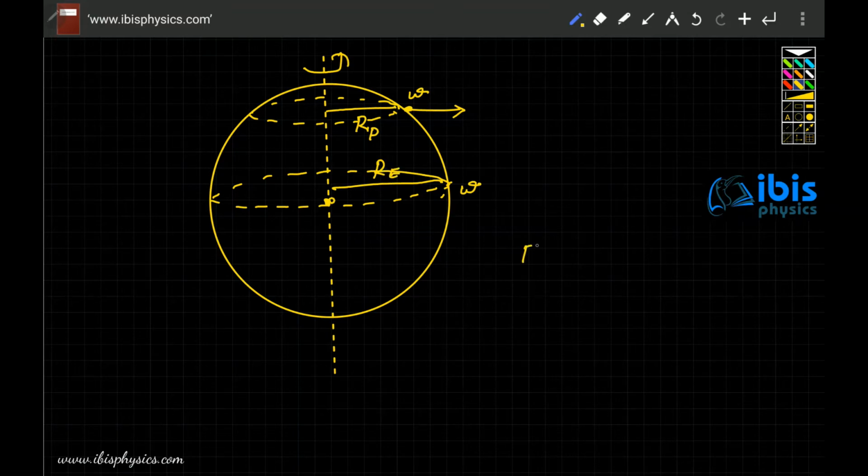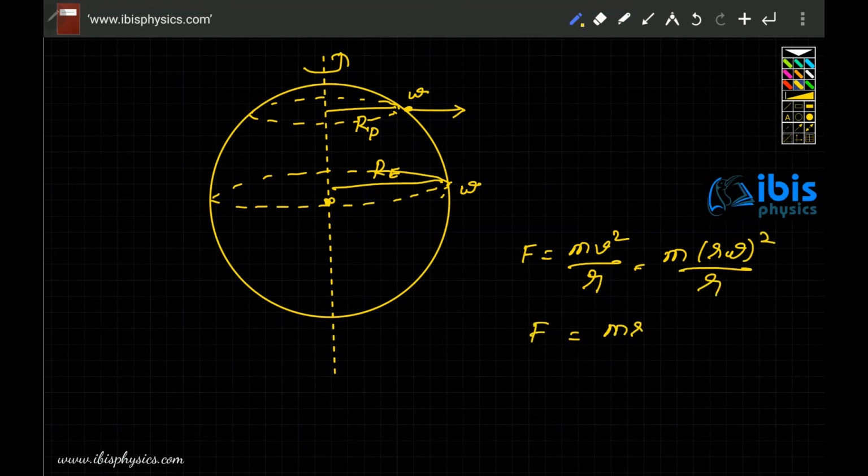But we know that centripetal force F is equal to mv square by radius r. But v is equal to r omega, so m into r omega whole square by r. So centripetal force is equal to m r omega square. Then the magnitude of centrifugal force is also equal to m r omega square. A person near the pole, not exactly at the pole, or a person near the equator, they both have the same omega, they both have the same mass, the only difference is radius.